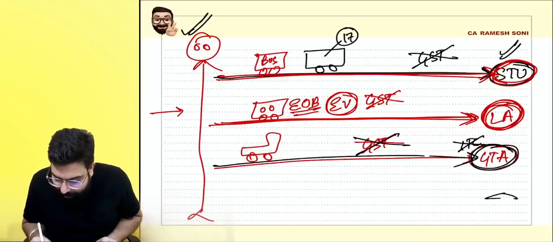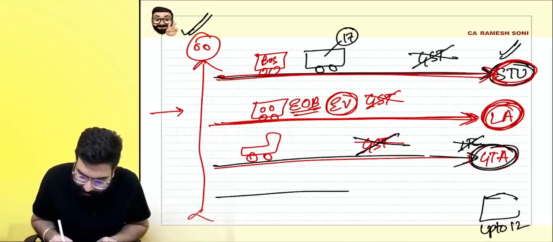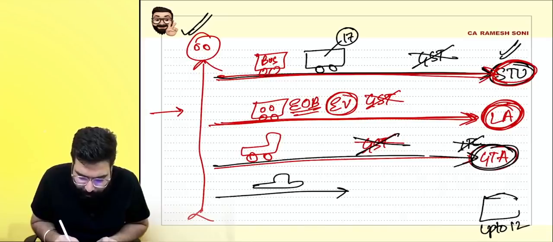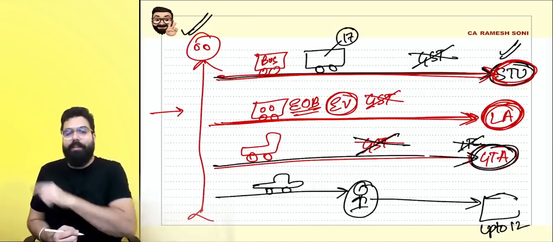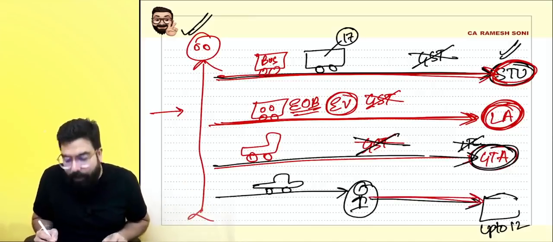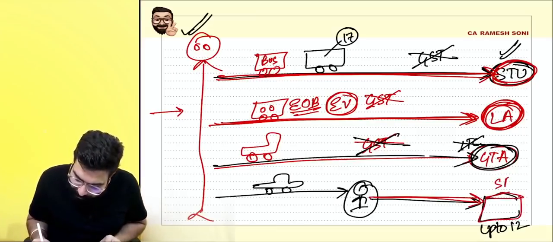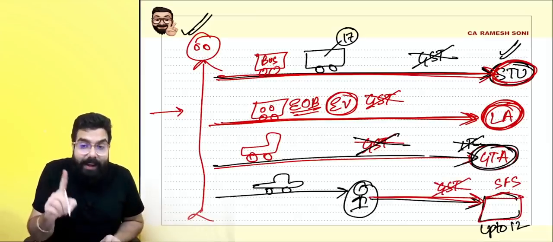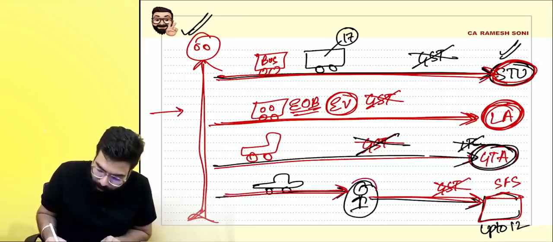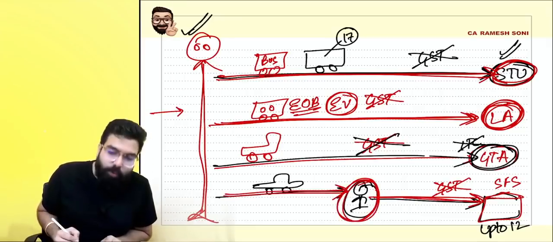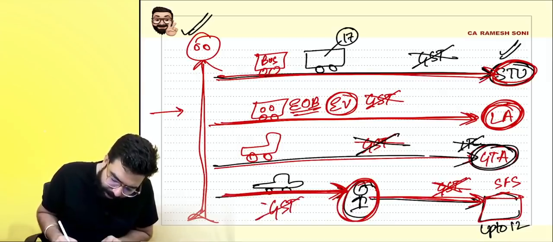Everyone over here, there is a college, and a school up to 12th. I gave one motor vehicle to a person, and he is giving it to the school. Everyone listen to me very carefully. When this person gives the motor vehicle for transportation of the school's student, faculty, and staff, there is no GST. And hence the government told Ramesh, if you give your motor vehicle to this person who is going to give it to the student, faculty, and staff, anyway there is no GST, so when you give it to him, you also don't charge any GST.